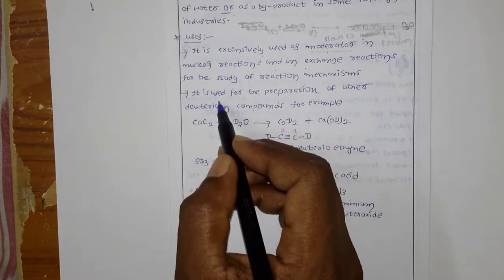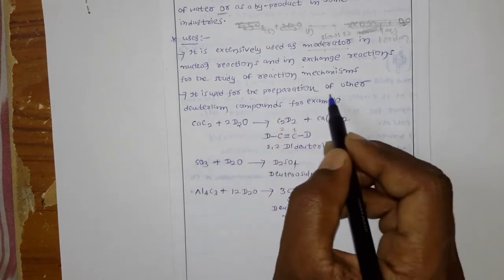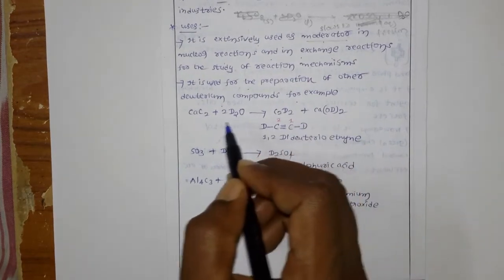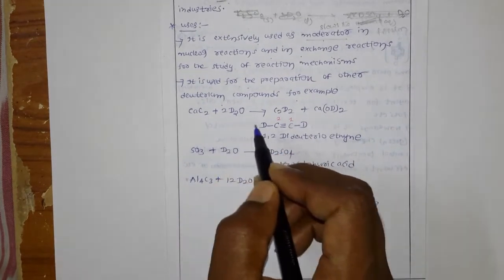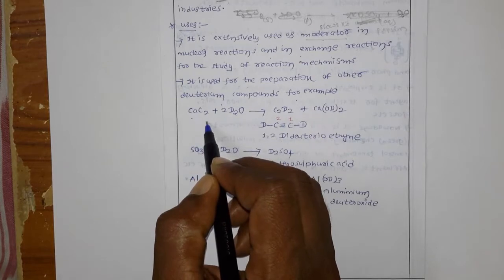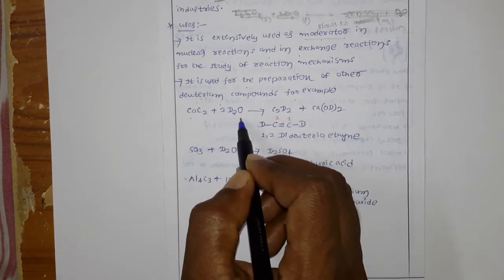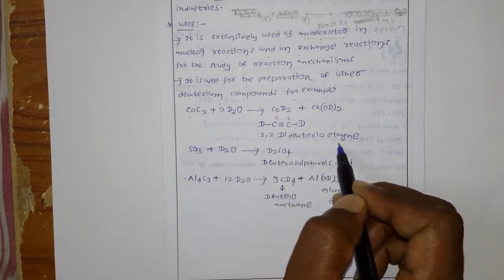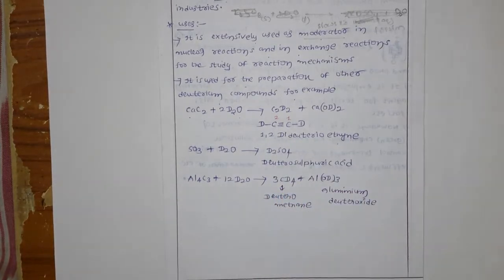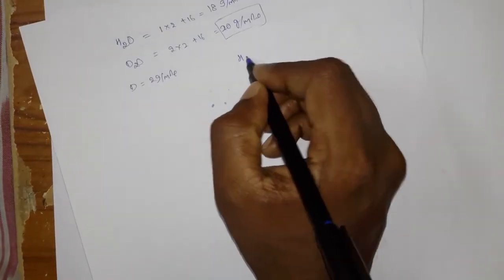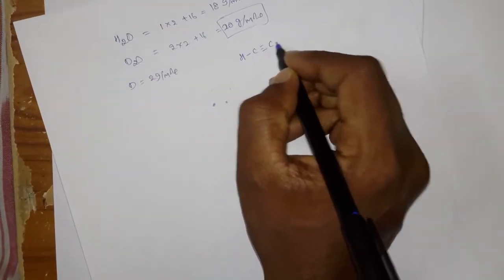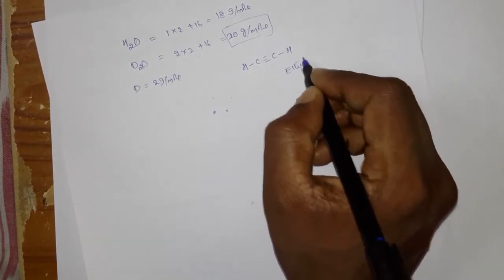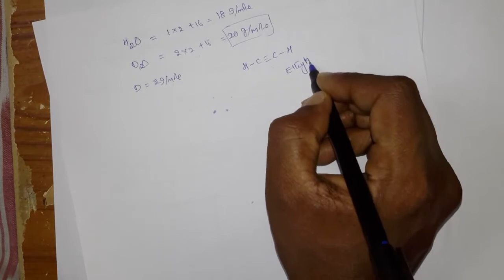One more use is the preparation of other deuterium compounds. Very simple: calcium carbide, when hydrolyzed with D2O, gives 1,2-dideuteroethyne. You know acetylene, right? It is HC triple bond CH, simply called ethyne.